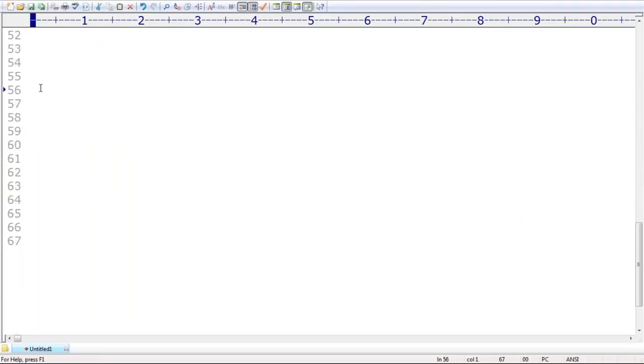Next, even for equality operators, the chaining concept is applicable. Something like 10 double equal to 20, double equal to 30, double equal to 40. Is it applicable or not? Yes, the chaining concept is applicable for the double equal operator.